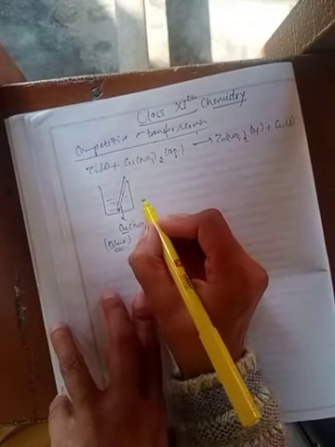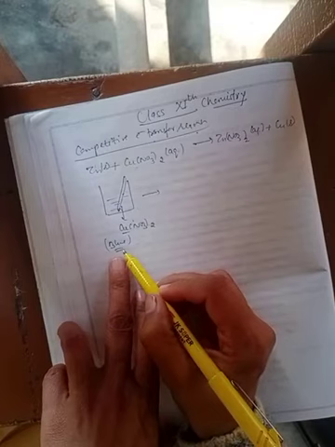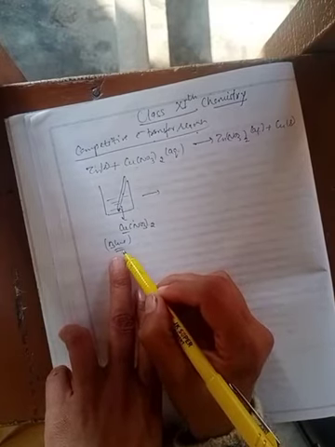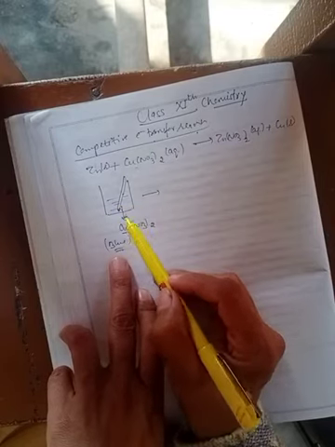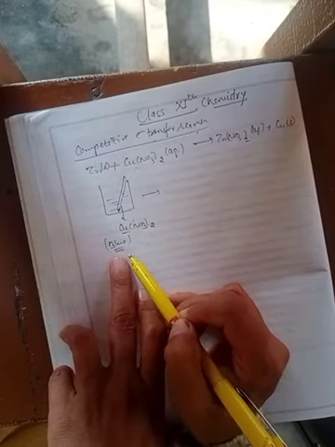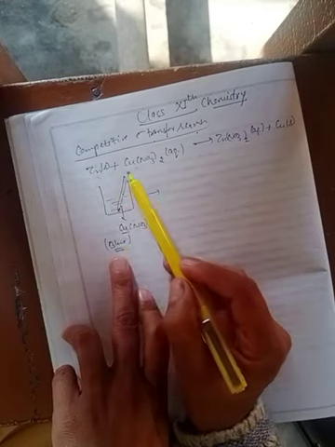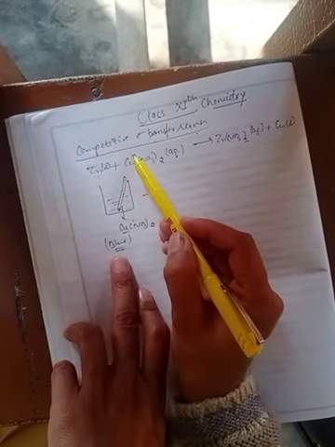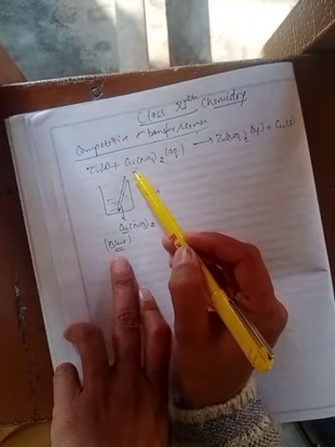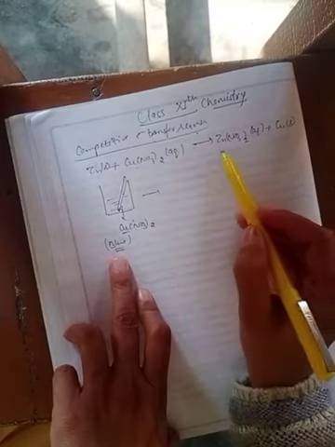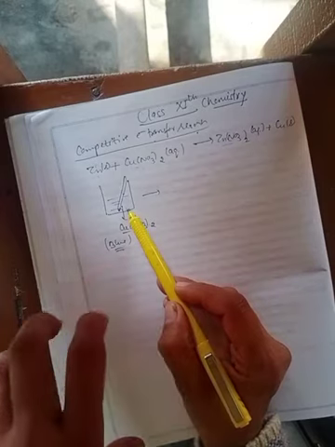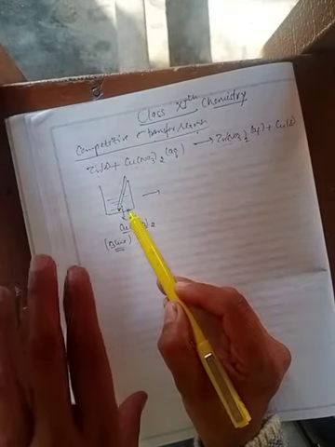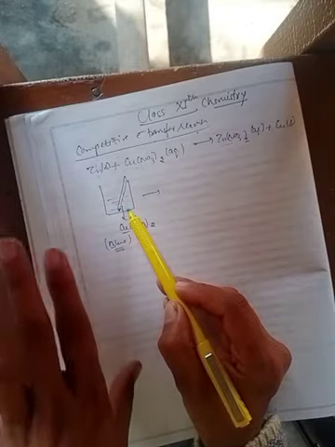So in the starting, we observed that the intensity of this blue color goes on decreasing. Clear? The intensity of this blue color of the copper nitrate solution goes on decreasing because zinc starts reacting with this copper, and when zinc completely displaces copper from copper nitrate solution, the color completely changes, indicating that the reaction is now completed.